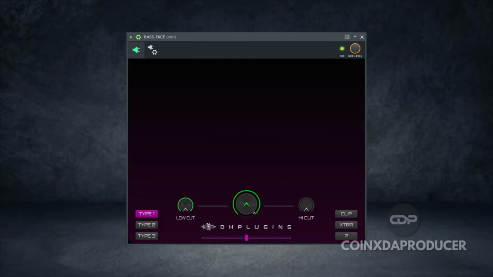A simple interface and huge sound. Bass Face is designed as an enhancer or drive unit, processing several effects to add character, drive, width, modulation, and presence to your sounds. As you can see, it came with 3 different types of modulation.